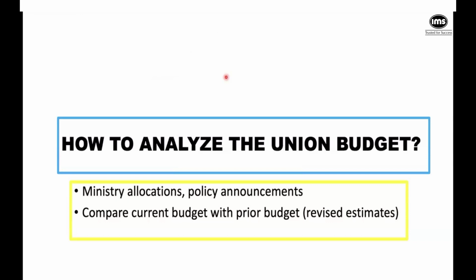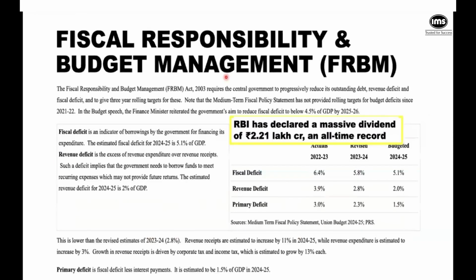So we actually have an act that was passed in 2003. It requires that the central government should slowly reduce its outstanding debt. Okay. So whether it has a debt over the entire amount coming in, going out, which means it includes long term. So fiscal will include revenue and capital. Okay. Money coming in, money going out. It should reduce that, and it should also reduce the revenue deficit. That means only that per year money coming in, money going out.